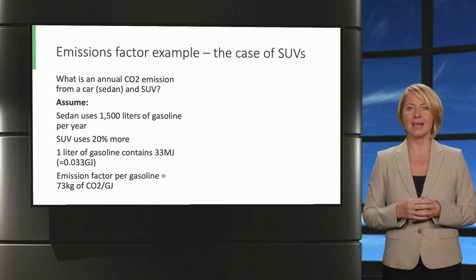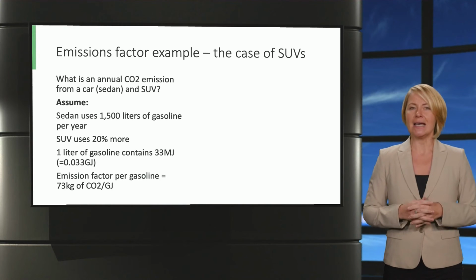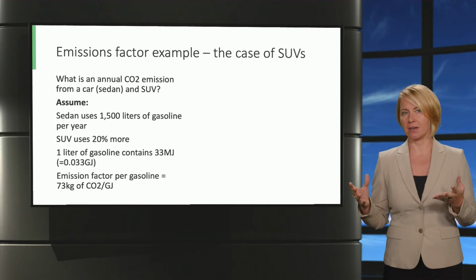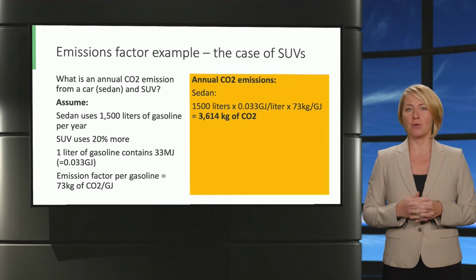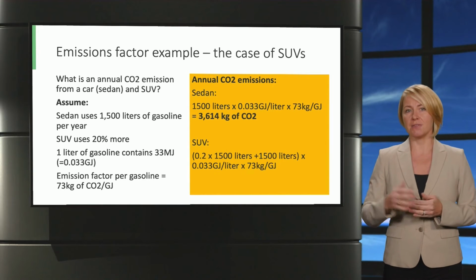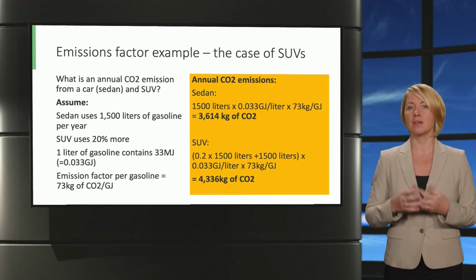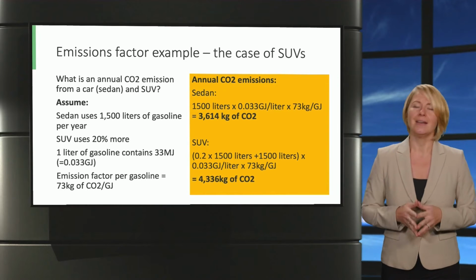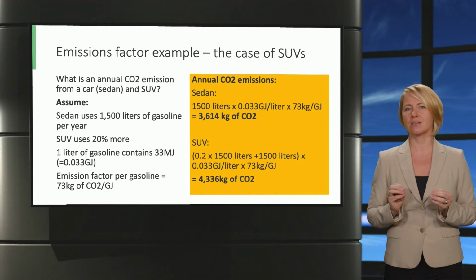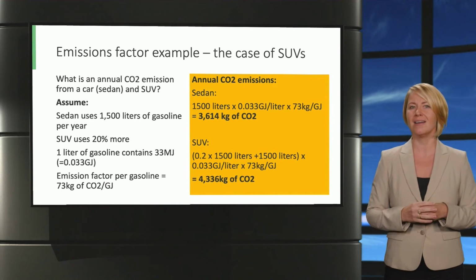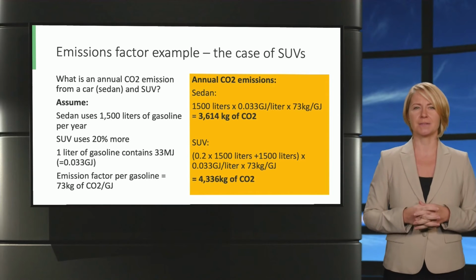Annual CO2 emissions can be then easily calculated by making sure all the units check out and simply multiplying the assumed factors. So for sedan, we will arrive at 3,614 kilograms of CO2, and for SUV, we will arrive at 4,336 kilograms of CO2. You can immediately tell that SUVs emit more than sedans, even with the modest assumption of them consuming only 20% gasoline more than sedans, which in reality can be often much more than 20%.